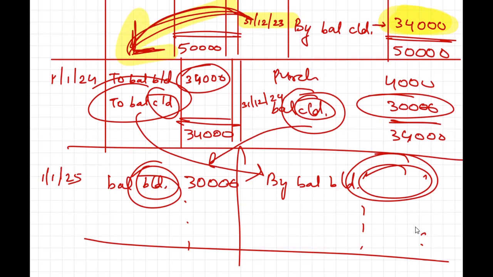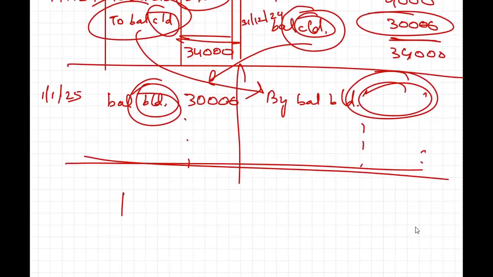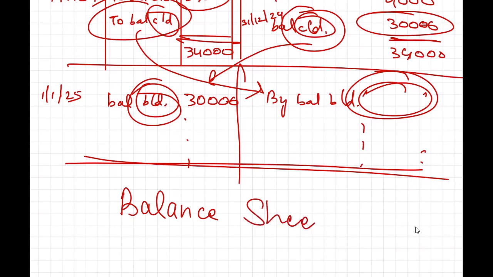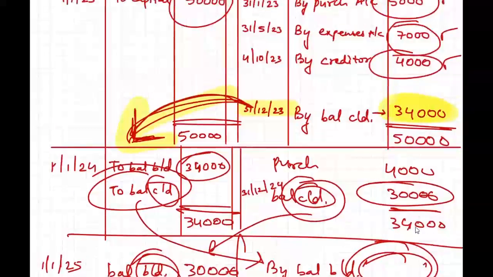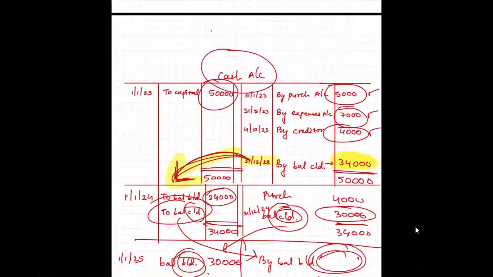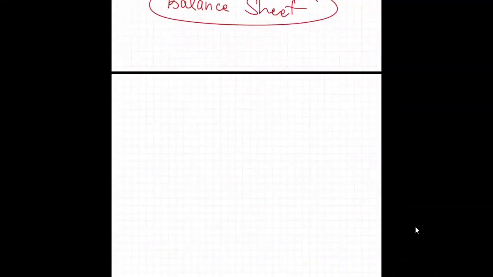Yes, sir. So that is clear with respect to what? With respect to all the accounts which are of your balance sheet. Sir, you gave an example of cash account. That was a balance sheet item. But what will happen to the P&L items? Will that be carried forward?